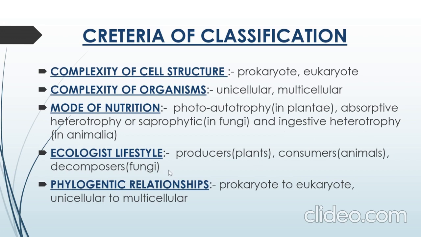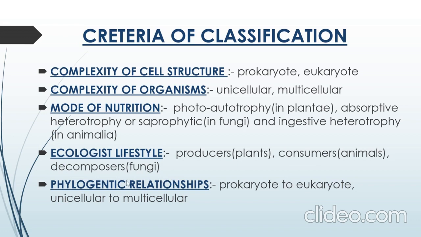Coming to the next classification criterion, that is ecological lifestyle. The organism can be a producer, a consumer, or a decomposer. On the basis of this, they will be classified. Like a producer can be a plant, a consumer can be an animal, and a decomposer can be fungi.